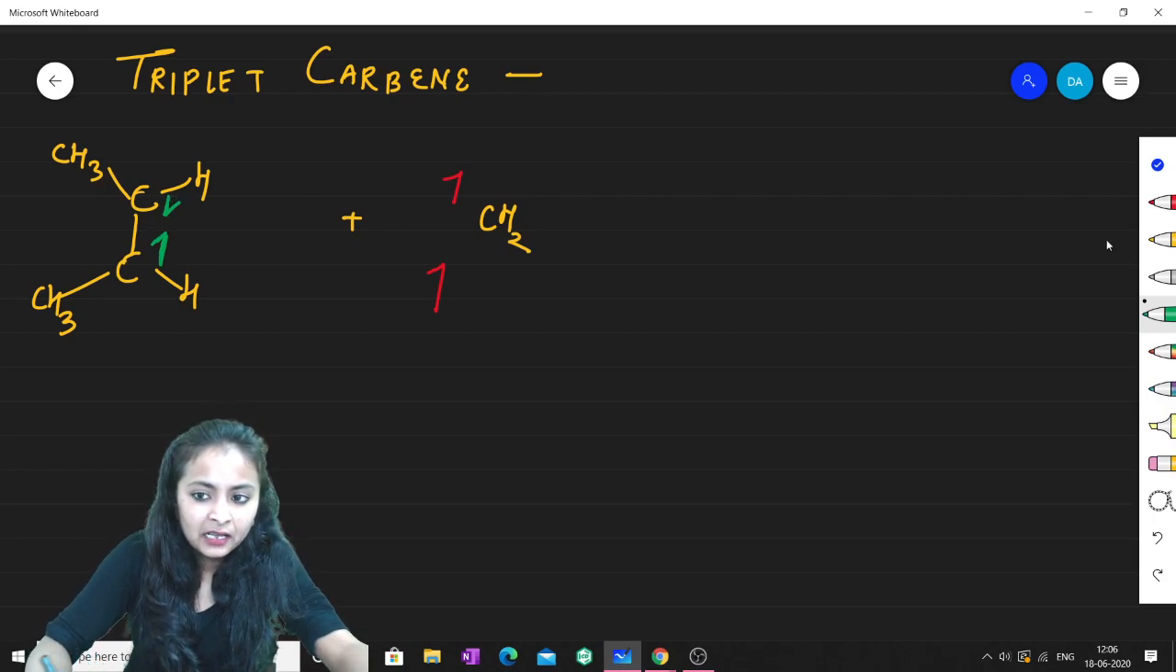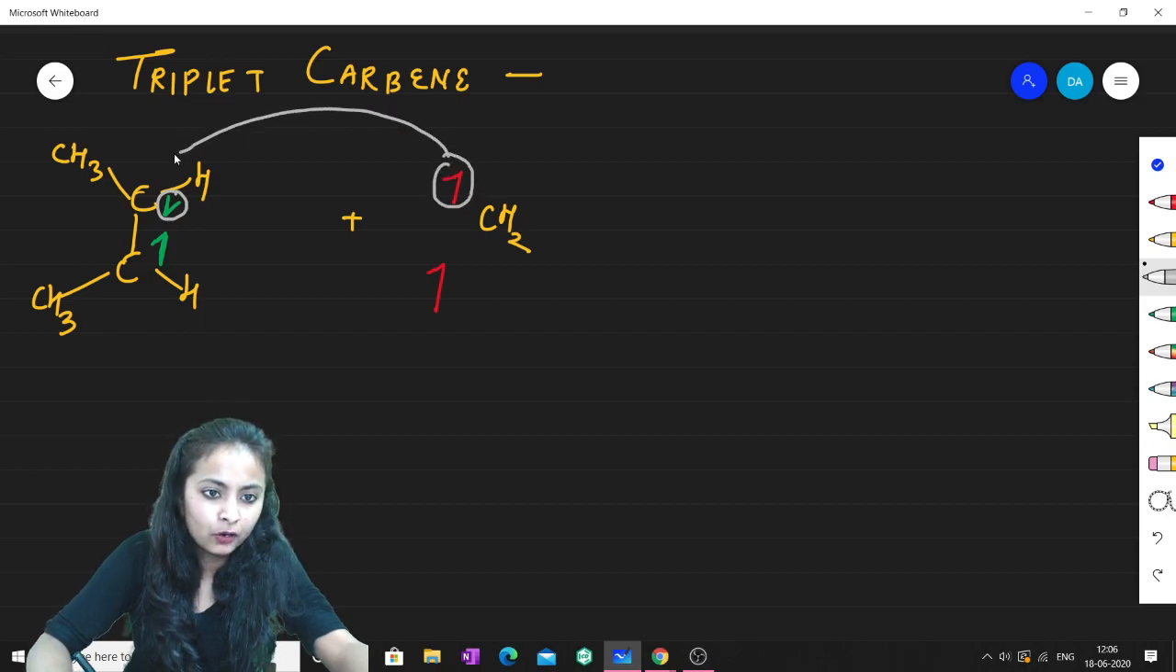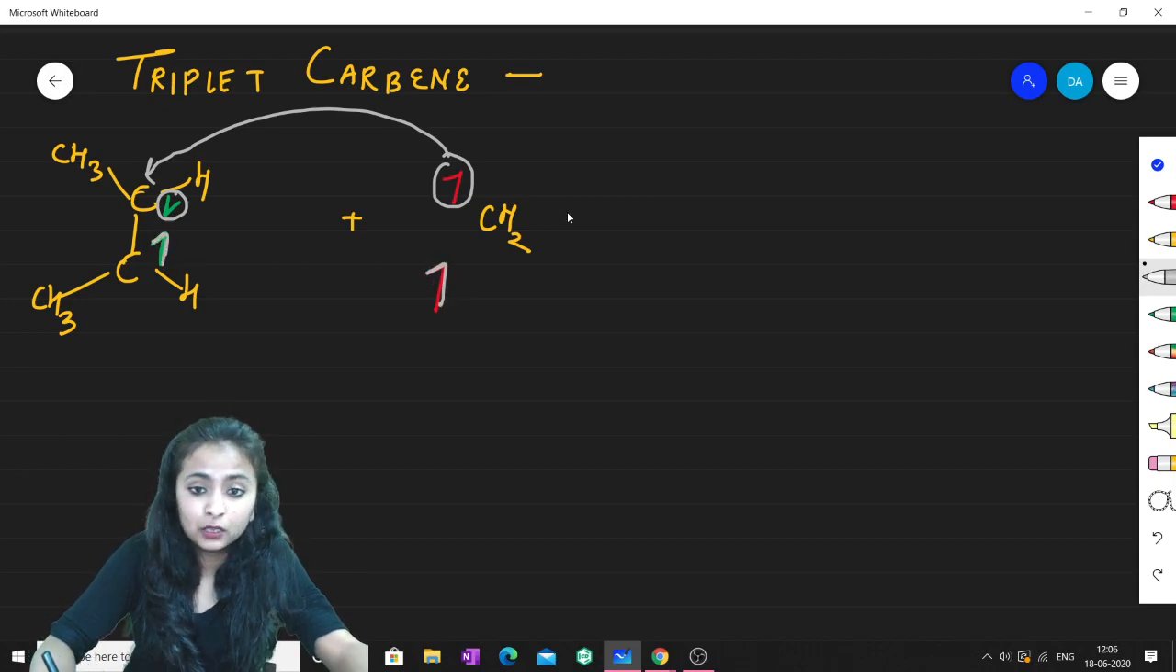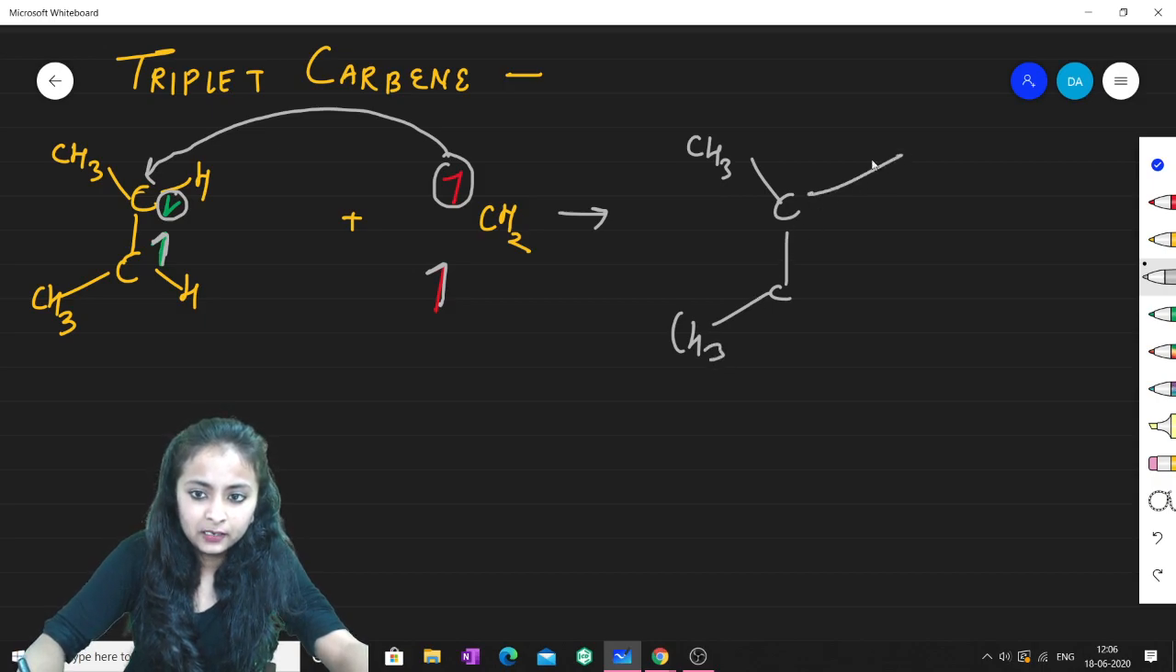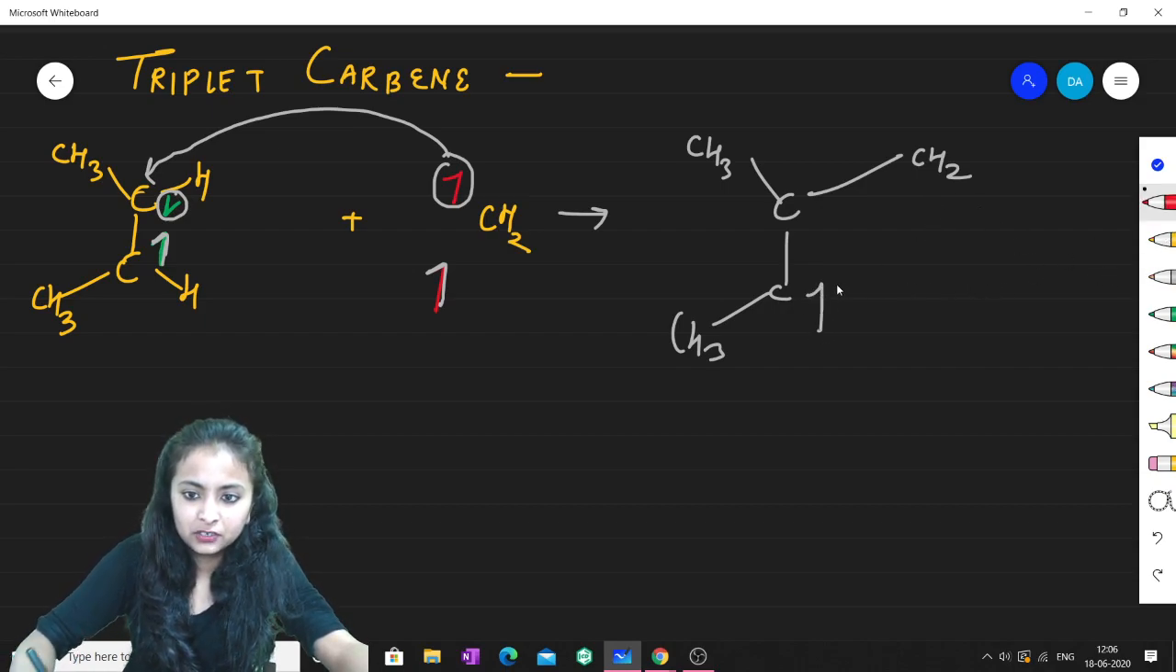Now as you know that this and this are opposite to each other, therefore they will form a bond. But because this and this are of the same spin, they will not form a bond. So there will be the formation of this part, CH3, C, C, CH3. Here I will be getting CH2, and yes, here I have one. Let me just change the color. This, and I will be having this.